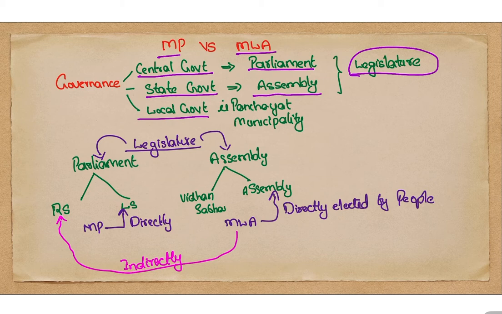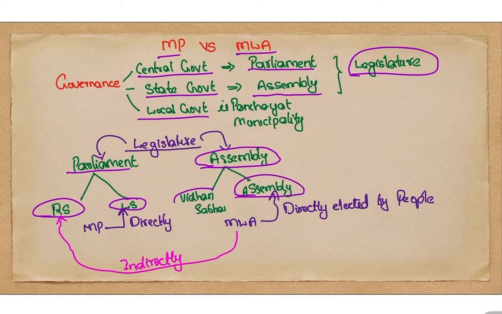So, the legislature, which is called parliament at the center and assembly at the state level respectively, the parliament is divided into two houses. One is Rajya Sabha, and another is Lok Sabha. You know which is the upper house and which is the lower house, right? I mentioned it in the previous video. And the assembly at the state level is also divided into two houses, but not in all the states.